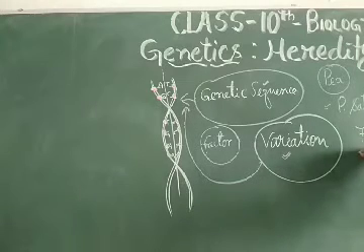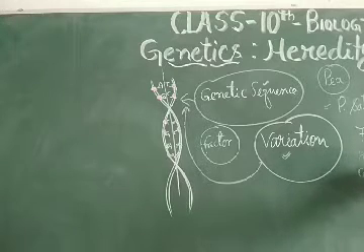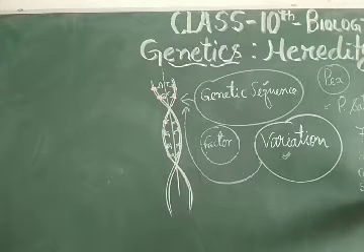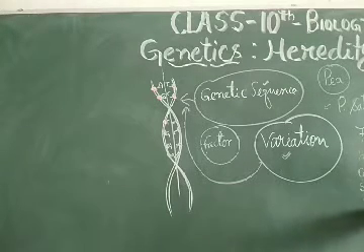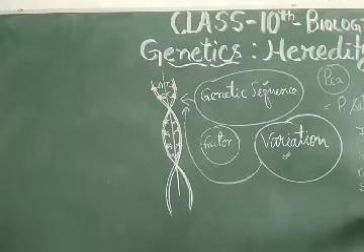The 7 characters are height, color of flowers, seed size, seed color, flower position, pod color, and pod size.